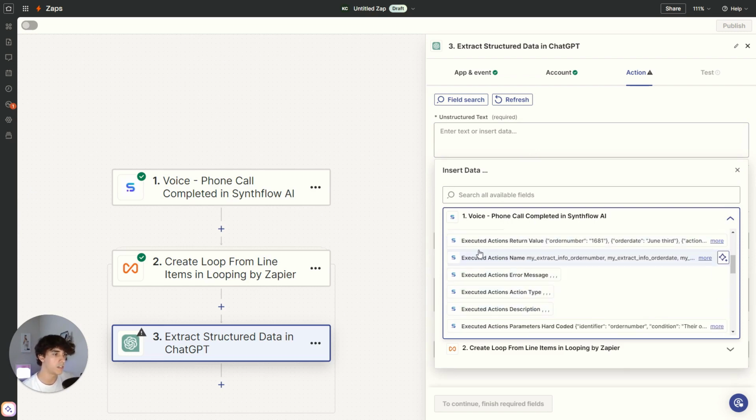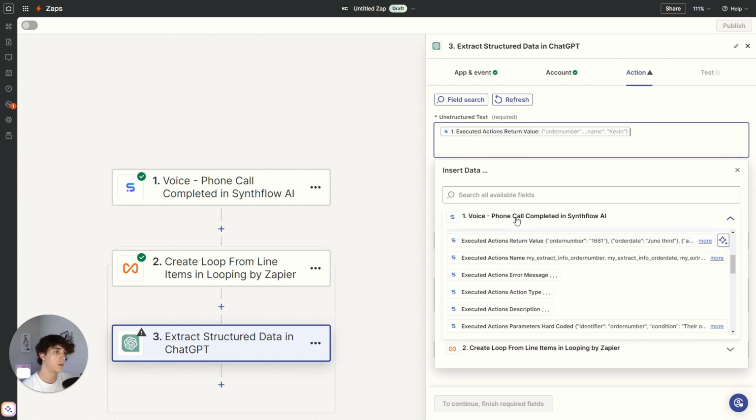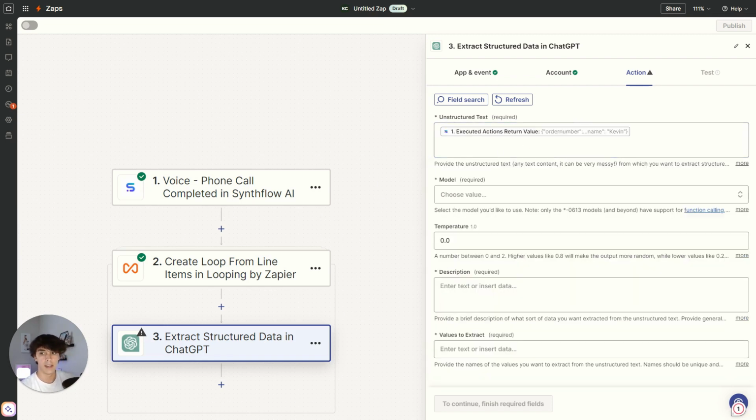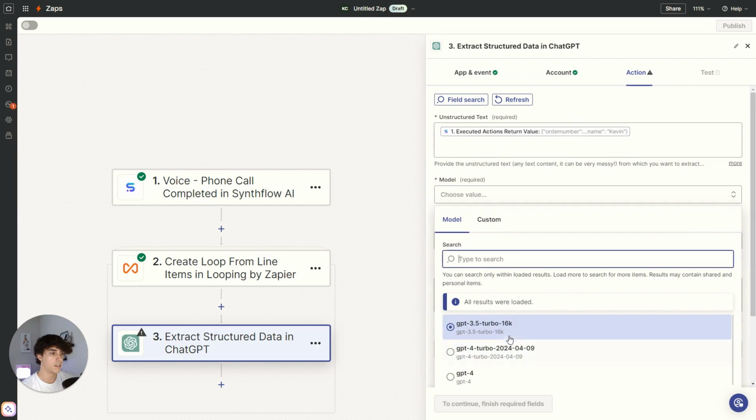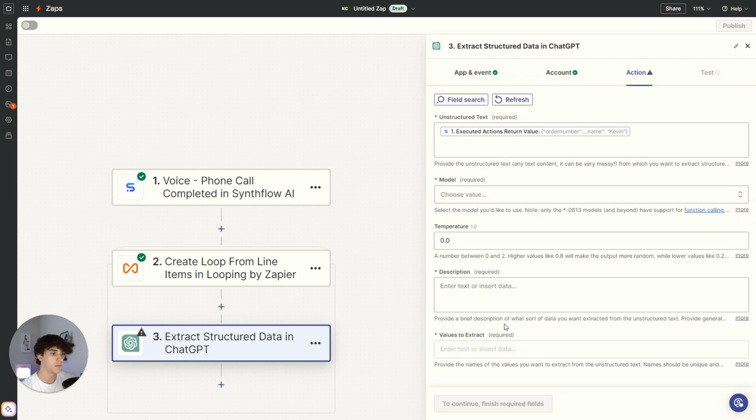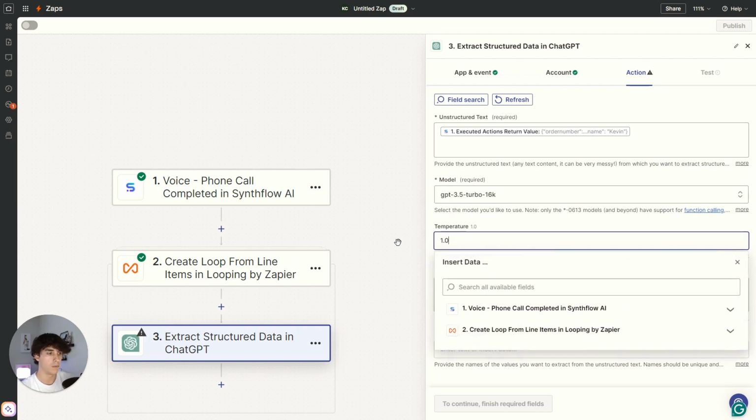So these are the executed actions that we need to extract. Those are the ones, the info extractors, that I told you about. So you select this. And then from here, you just select GPT-5 Turbo. That should be fine. And then you put 1.0.